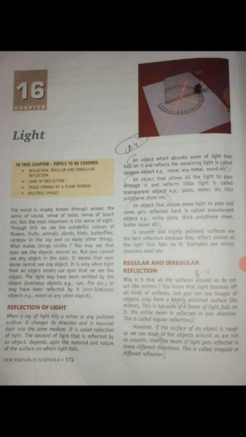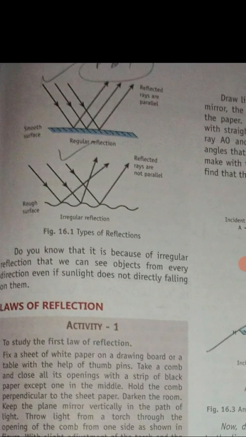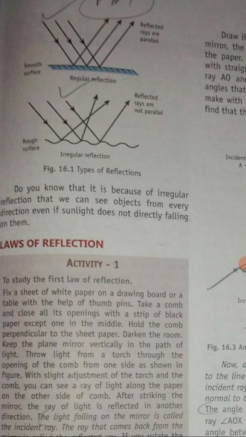This is called irregular or diffuse reflection. So irregular reflection is also known as diffuse reflection. On the next page, see the differences between the types of reflection.